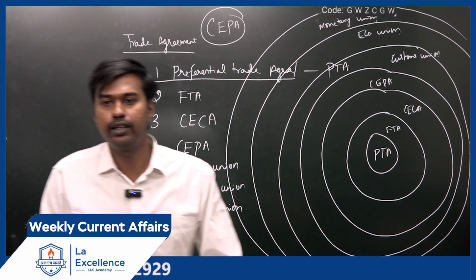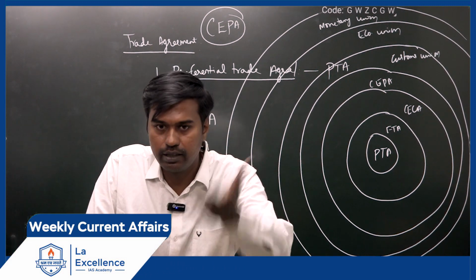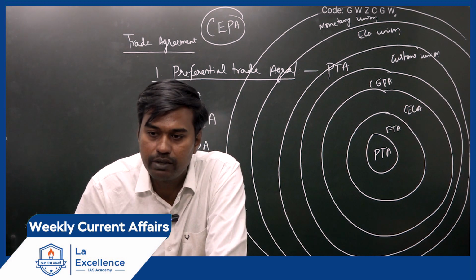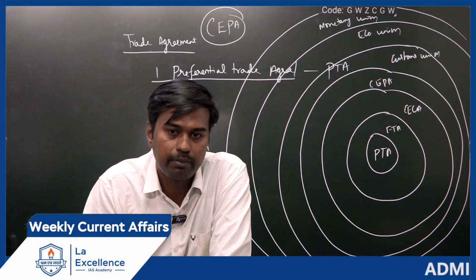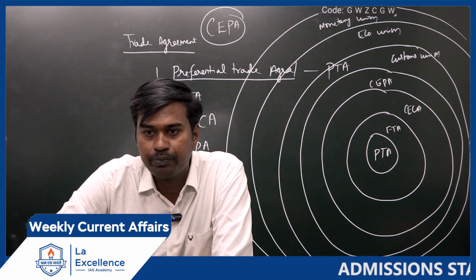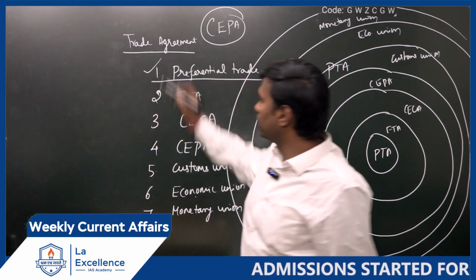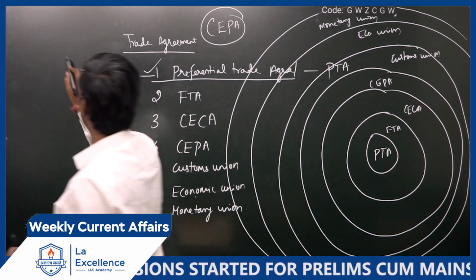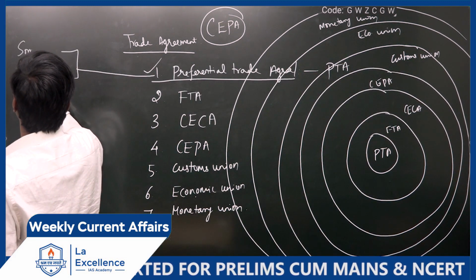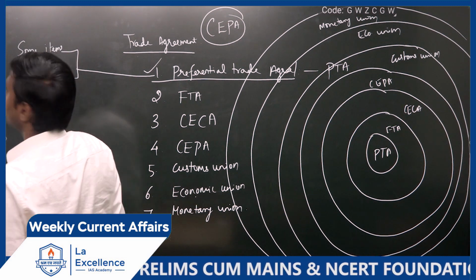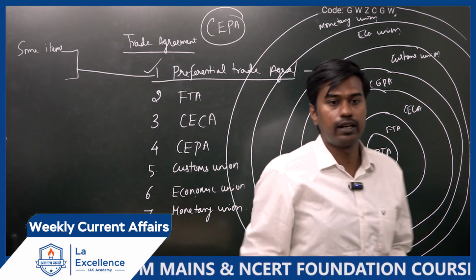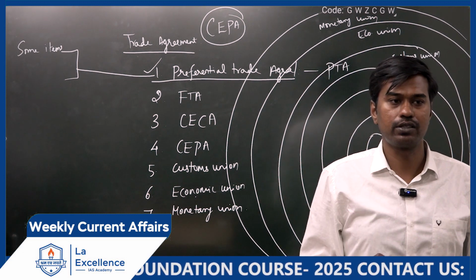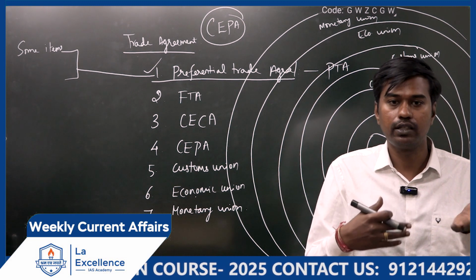See, preferential trade agreement means, when India wants to establish a relationship initially with any country, what relationship? Trading. Economically, you are establishing a relationship, export, import. At that time, the first stage we will go for is PTA, preferential trade agreement. That means there are some items which you are exporting to another country, not all items, kindly understand, only some, very few items. We will make an agreement with some other country.